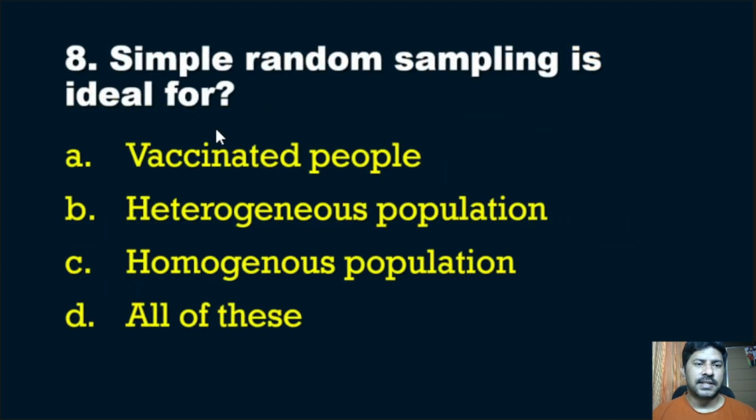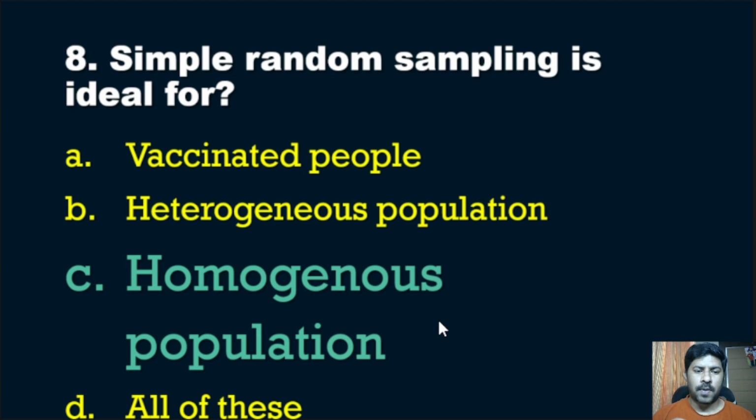Then the 8th question: simple random sampling is ideal for vaccinated people, heterogeneous population, homogeneous population, or all of these. The correct answer is homogeneous population. A homogeneous population means a population with the same particular specifications, such as age, religion, caste, like similar specifications. That kind of population is known as a homogeneous population.